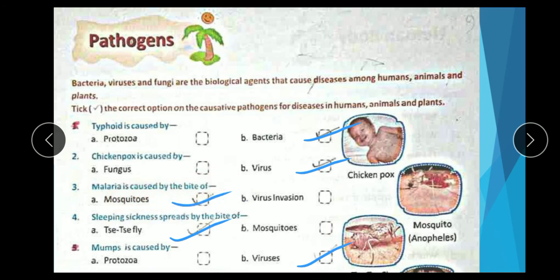Question number 4. Sleeping sickness spreads by the bite of tsetse fly or mosquito. Correct option is tsetse fly. Question number 5. Mumps is caused by protozoa or virus. Correct option is virus. Mumps is caused by a virus.